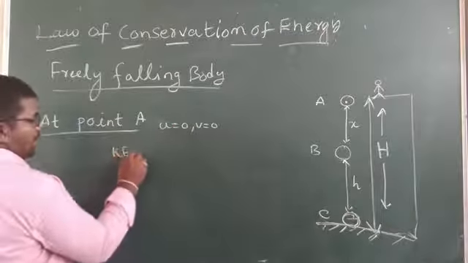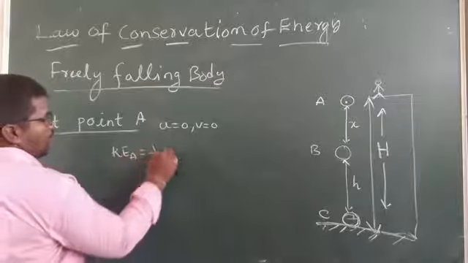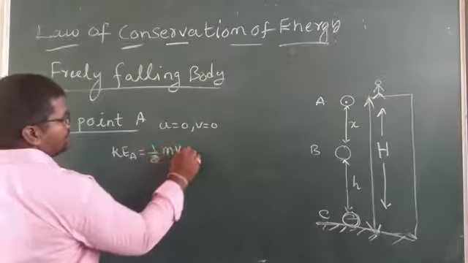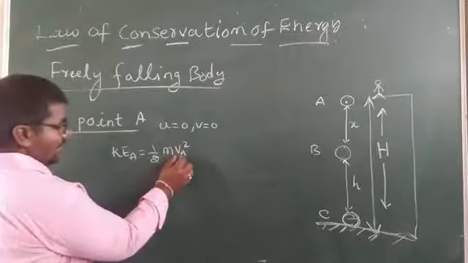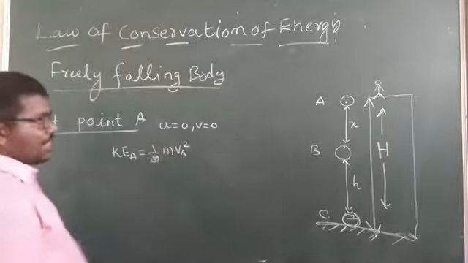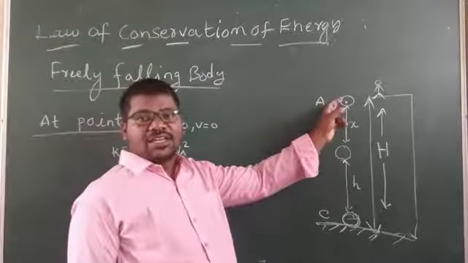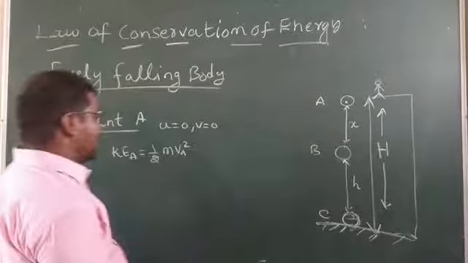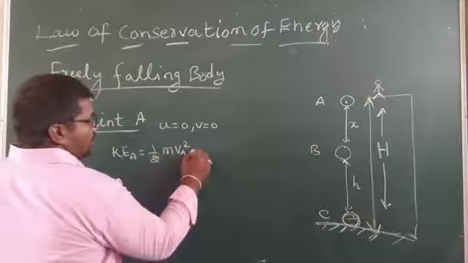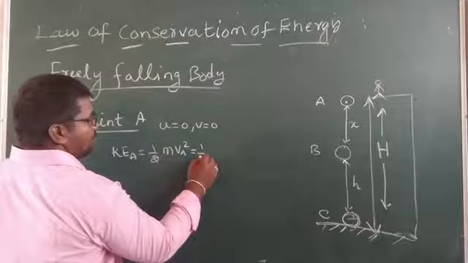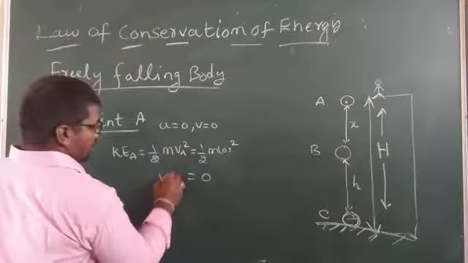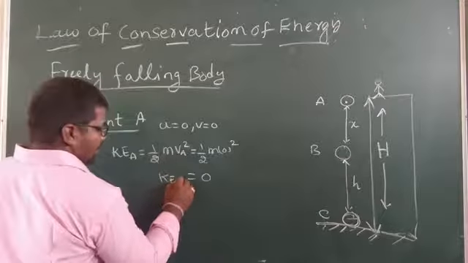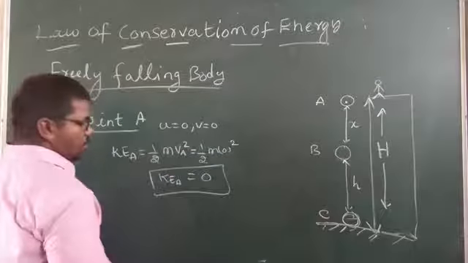Kinetic energy at point A is equal to 1 by 2 m VA square, where VA is the velocity of the body at A. Here velocity is 0, so 1 by 2 m 0 square, and kinetic energy at A becomes 0.